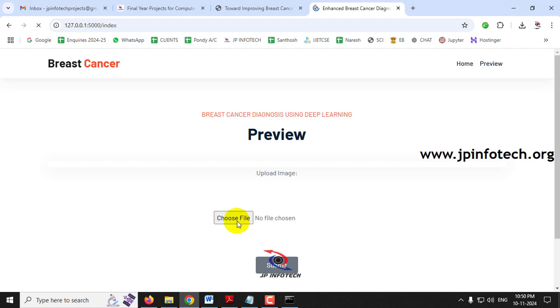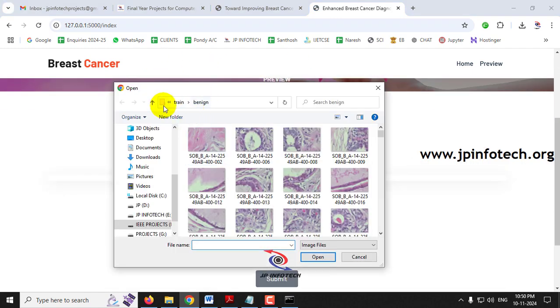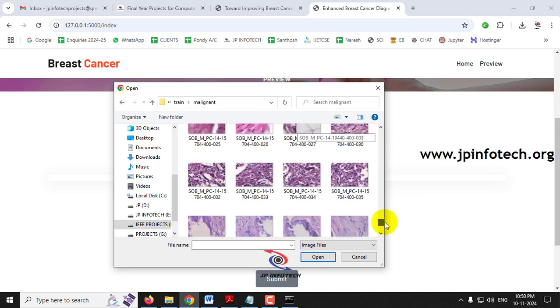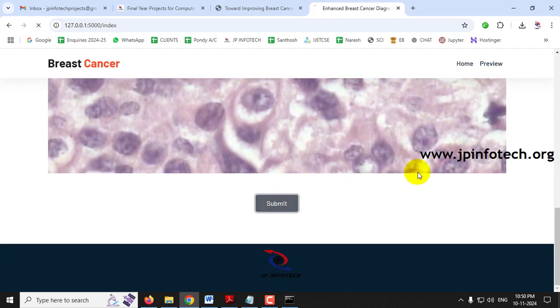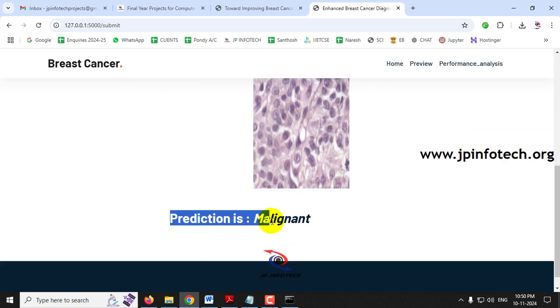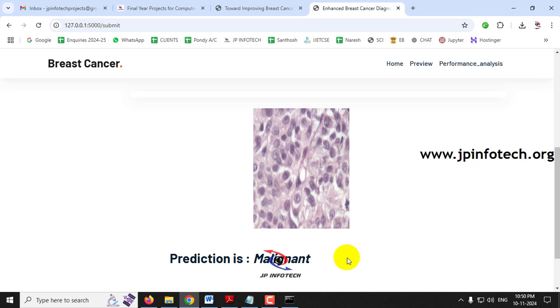Similarly, I'll select an image from the other case, the training part itself. There are lots of images available for the malignant part also. Let me select an image. You can see the image, then click submit. Now you can see the predicted result is classified as malignant. In this way you can check other cases for both benign and malignant from the test and the train folders. There are lots of images available, you can check with all the cases.